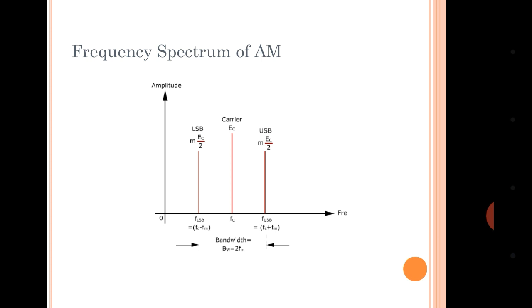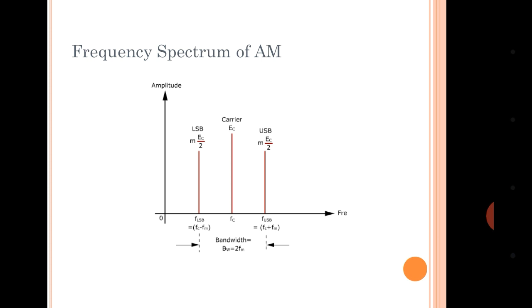But what is the frequency of the upper side band? FM plus FC, or you can say FC plus FM. And for the lower side band, its amplitude is MEC by 2 and its frequency FLSB is FC minus FM. If we try to find the bandwidth, that is FUSB minus FLSB, upper side band minus lower side band, FC plus FM minus FC minus FM.